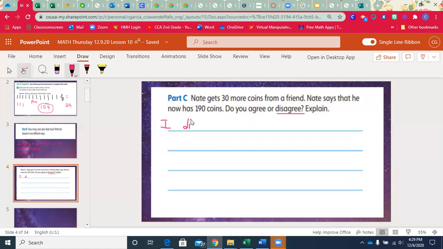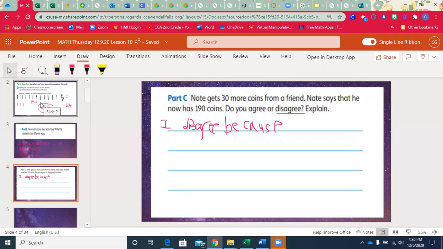And then I have to explain why. And this is where you use your own words to talk about math. You're just talking about math. And oh my goodness, that's a hot mess. So you're just talking about math. You would say, I disagree because, right? Because you're justifying your answer, kind of like opinion writing. I disagree because, and your handwriting will be much neater than this. I disagree because, and then you could explain what you did.